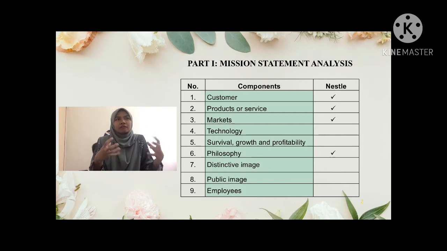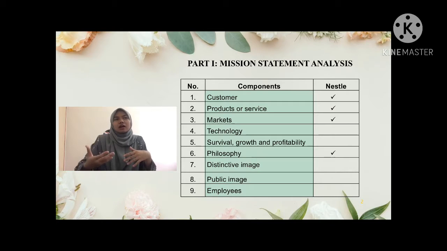When we have a clear vision and mission statement, it gives some benefits to the organization. It provides strategic planning activities and provides direction to the company on who it wants to serve.